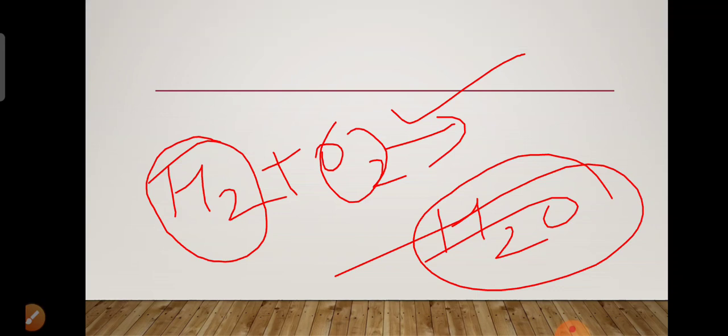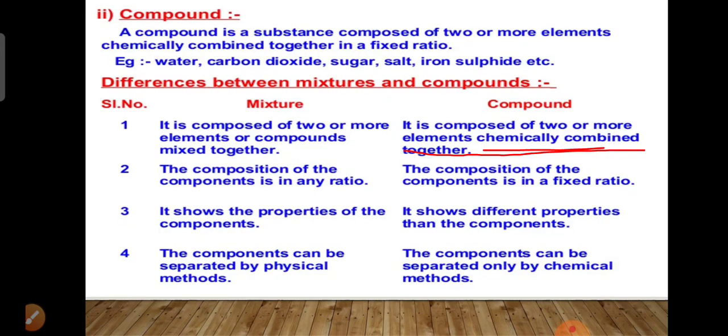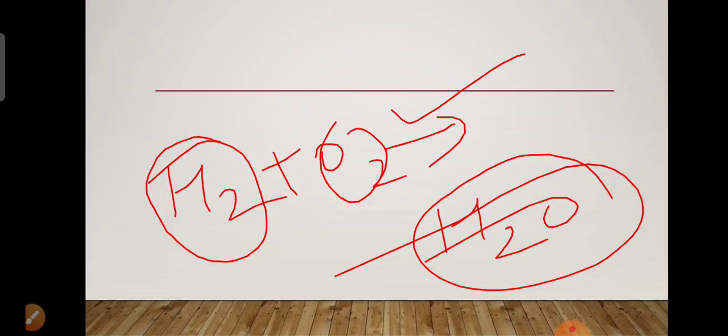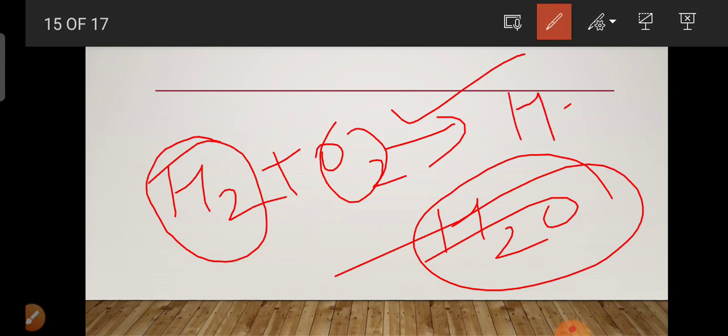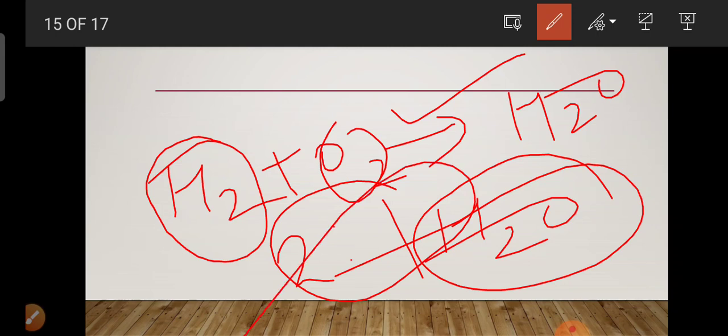A compound is composed of two or more elements chemically combined together in a fixed ratio. For example, water is made up of two atoms of hydrogen and one atom of oxygen. 2:1 is a fixed proportion.